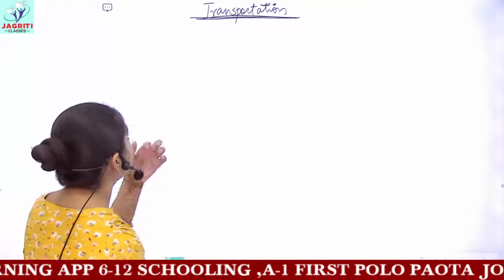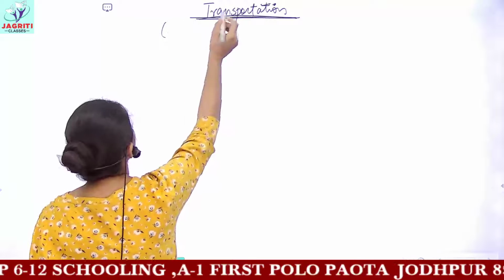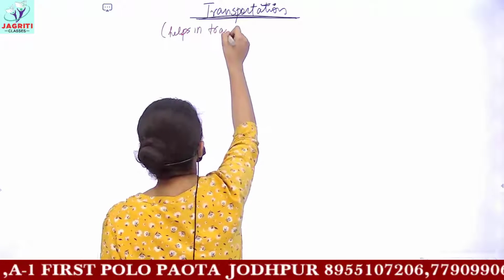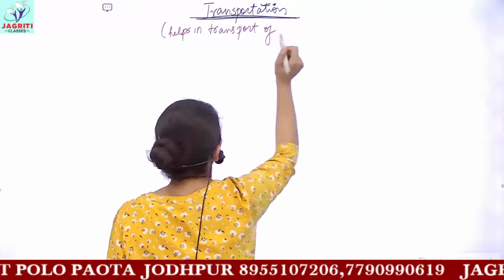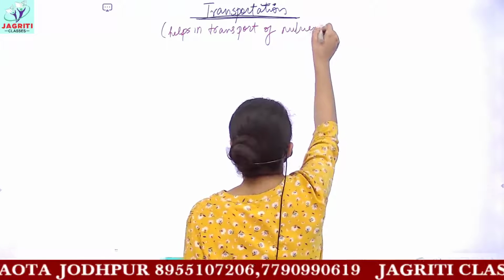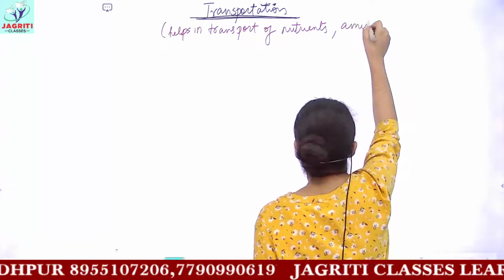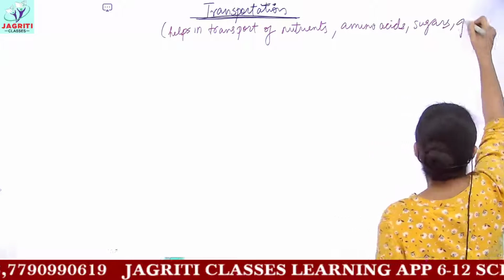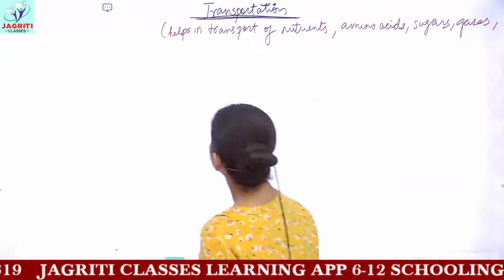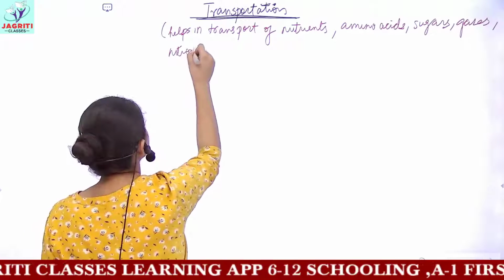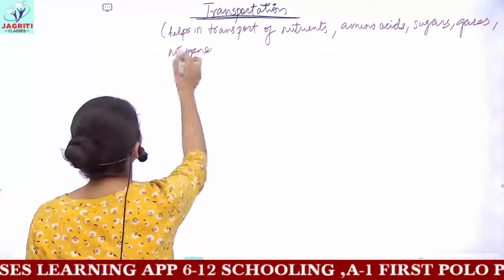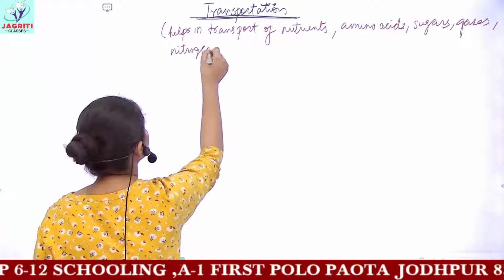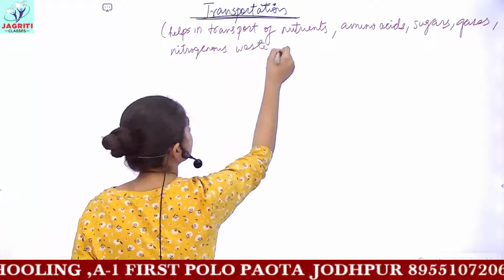So if we say, why do we require transportation? This system helps in transport of nutrients, amino acids, sugars, different gases, then you have nitrogenous wastes, and many more things.